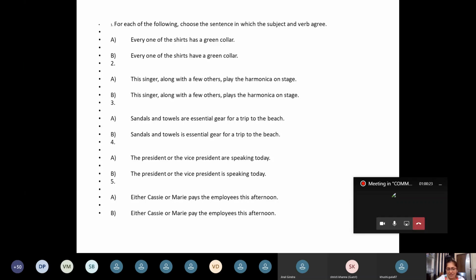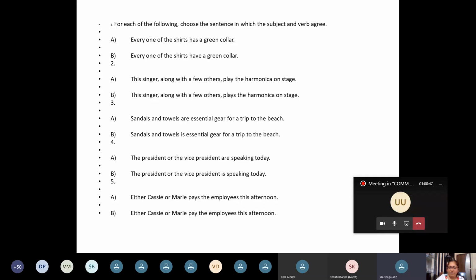Option B is right. Either Cassie or Mary pays the employees this afternoon. Either Cassie or Mary pay the employees this afternoon. Either Cassie or Mary pays the employees this afternoon. Either one of them will pay, not both of them together.